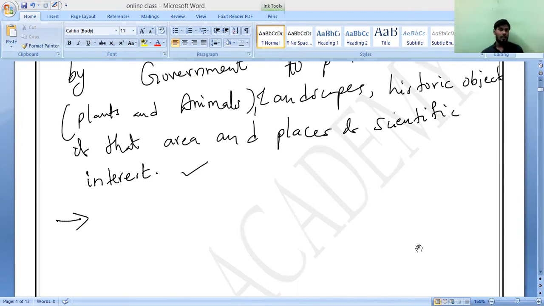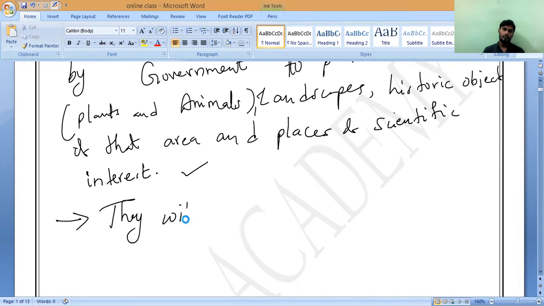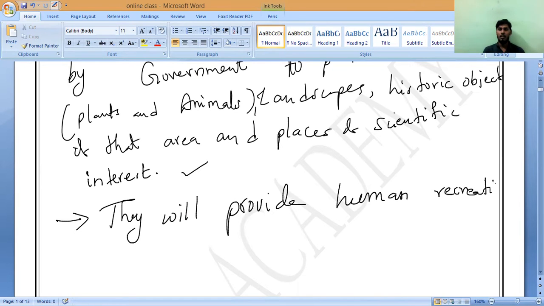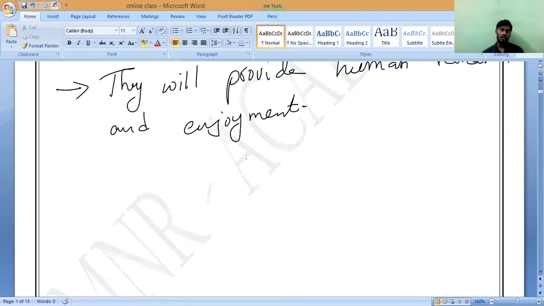Another purpose of establishing national parks, you can simplify and write: they will provide human recreation and enjoyment. Write it. Next.